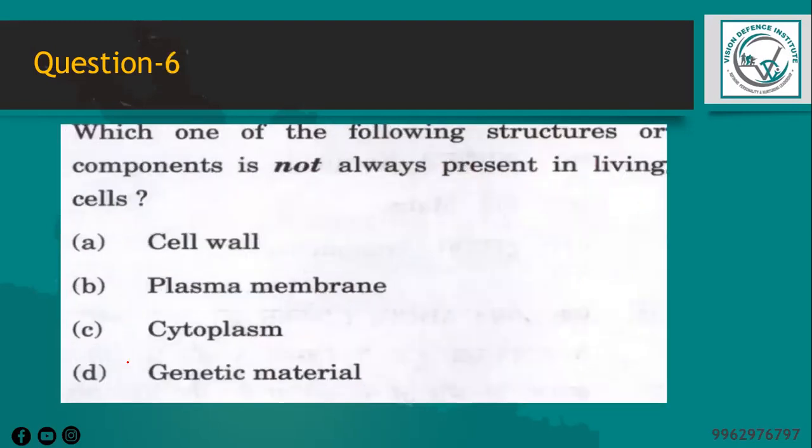The next question is, which one of the following structures or components is not always present in a living cell? So when we consider this question, the cell wall is a rigid outer layer which provides structural support and protection to cells in plants, bacteria, and fungi.